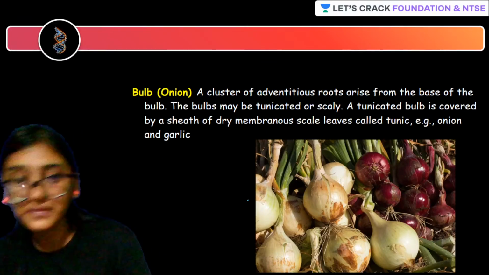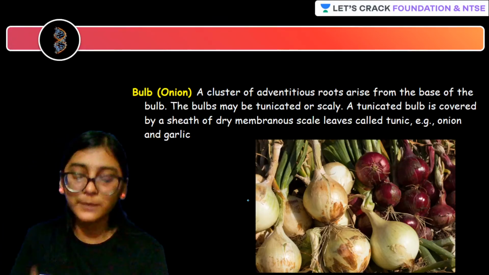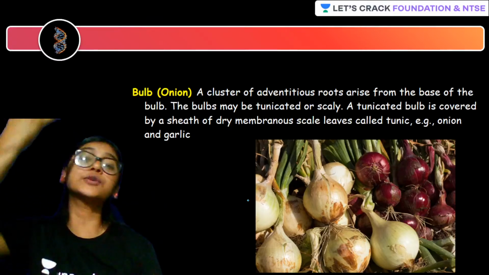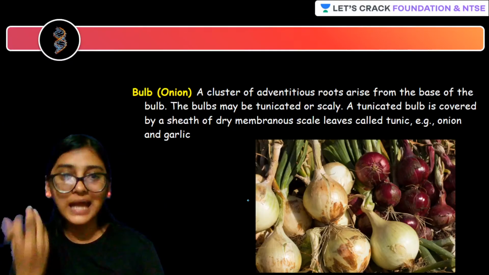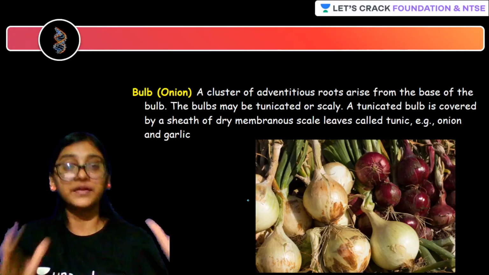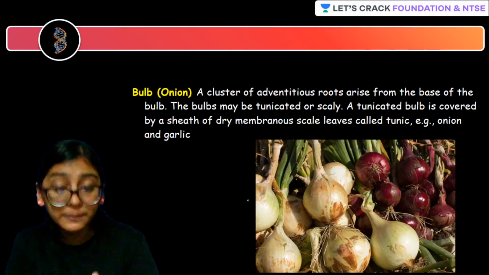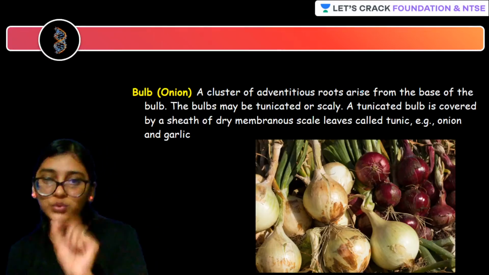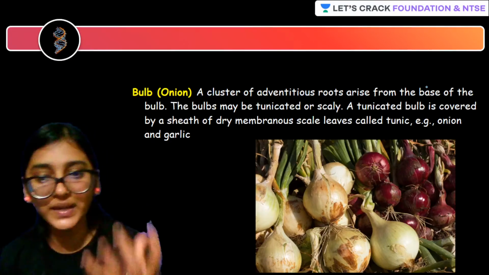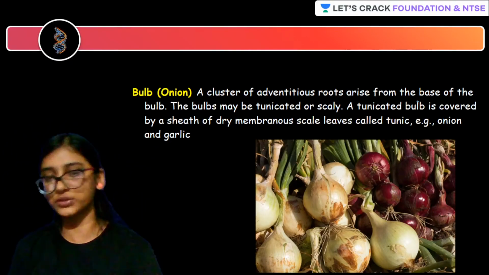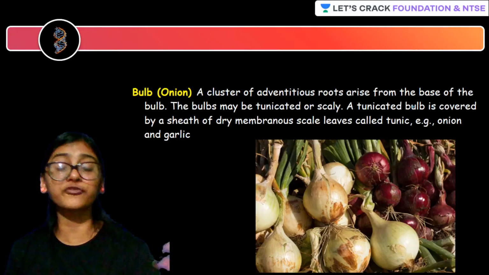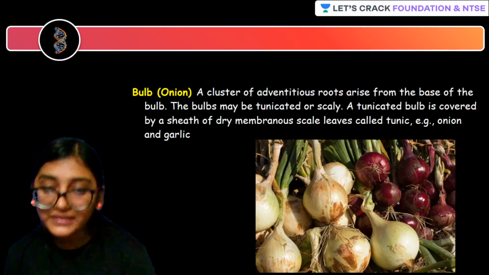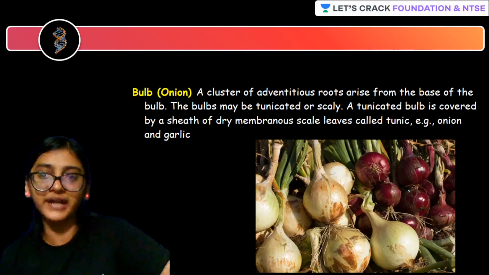Many of you might be knowing. Yes. So about this pyas, let me tell you. Onion, the bulb-like structure, is able to give rise to a plantlet, right? That's why the vegetative reproductive structure is called a bulb. In the case of onion, you are able to see a cluster of adventitious roots arising from the base. What is this adventitious root, ma'am? It is not a real root. Real root will be coming out from the radicle part of the embryo seed, right? So the down part is nothing but adventitious root, artificial root.